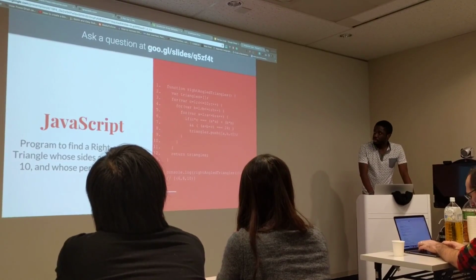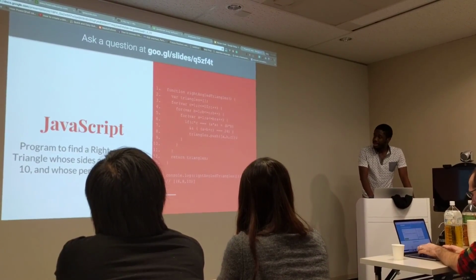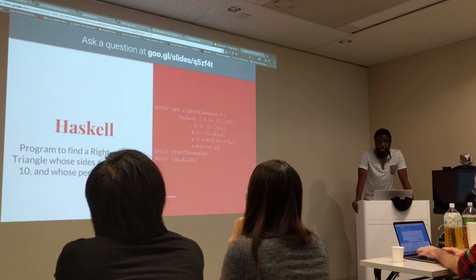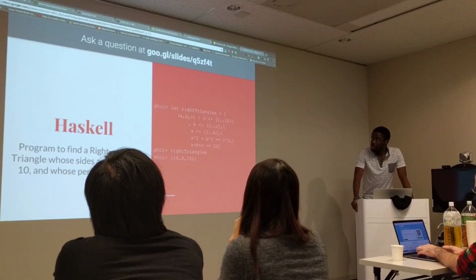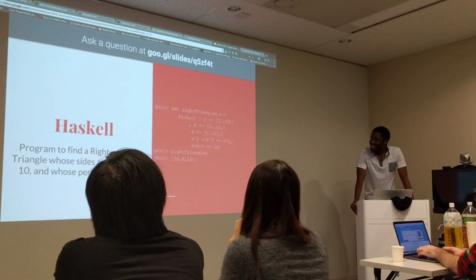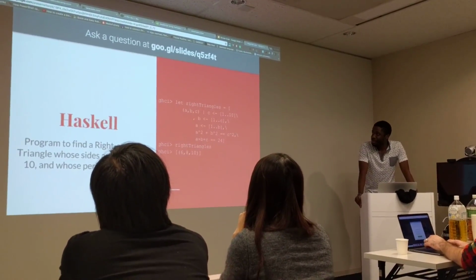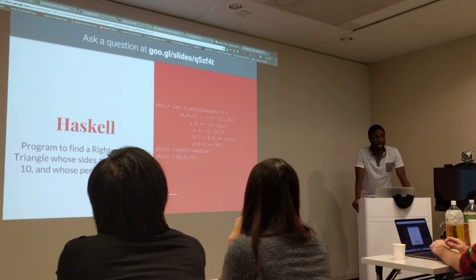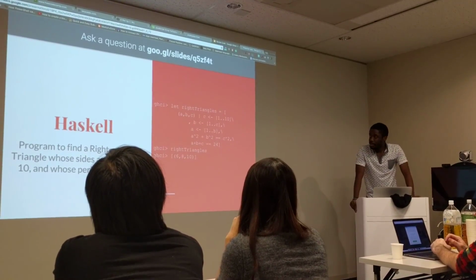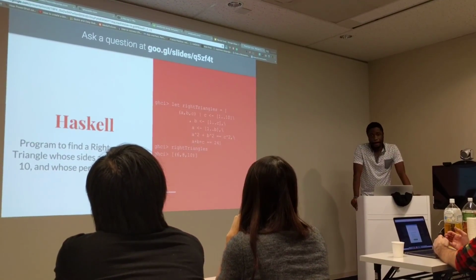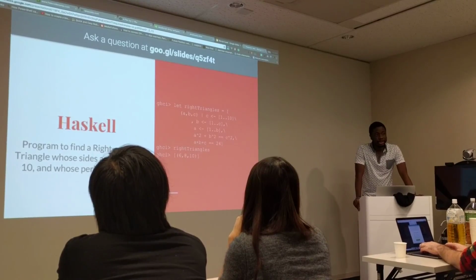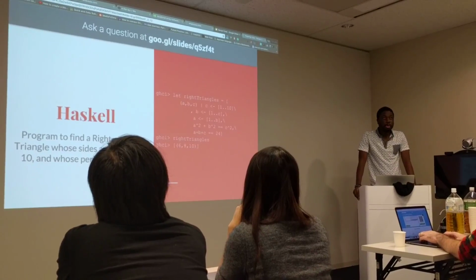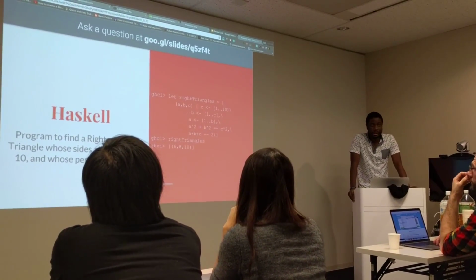The same sort of task in Haskell. As you can see, actually that first line which says let right triangles, you could write it as one line. I've just sort of demarcated it so that it makes a little bit more sense. Thanks to some interesting programming paradigms in a functional language like Haskell, we could do very, I think, more readable things like these, right?